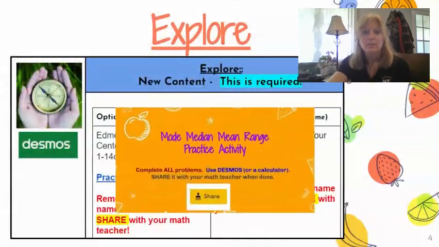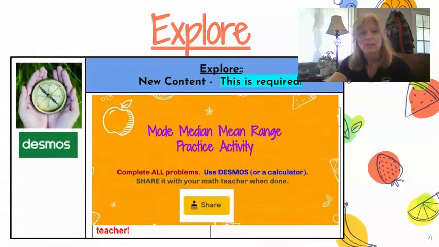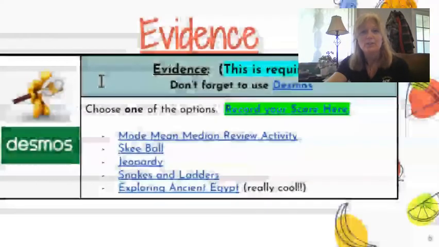Okay, this is what it looks like, and you want to make sure that you hit share, and you make sure you share it with me, Mrs. Taylor, and not Mrs. Ferry or Miss McFarland. Make sure you hit the share. It'd be a good idea to put your name in the title also, and that helps me spot it a little bit easier.